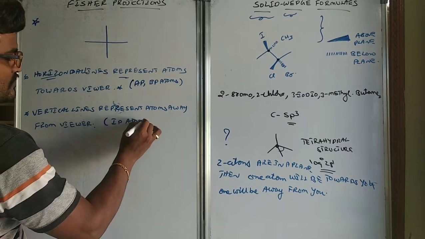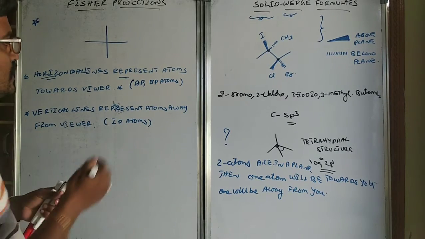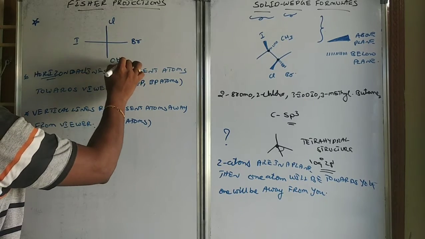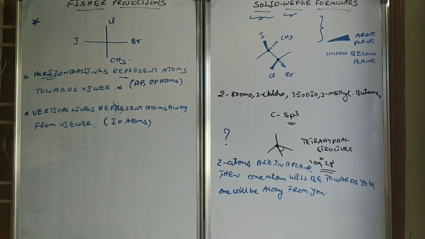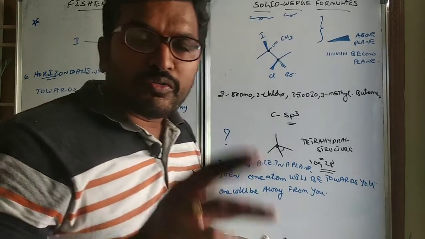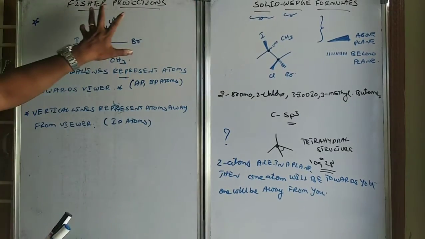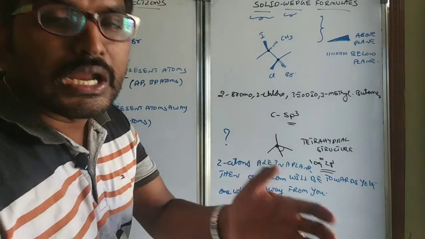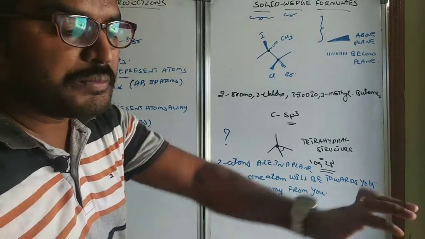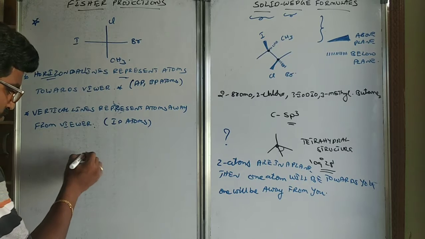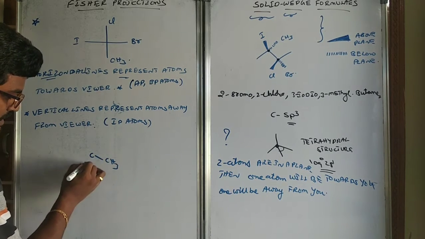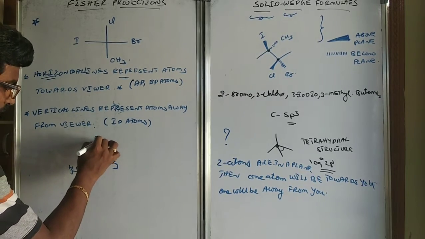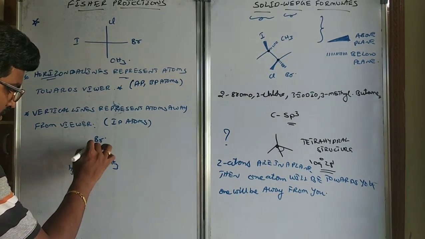In-plane atoms will be present like this. So here you see Br, Cl and then CH3 will come. Whenever you are writing Fisher projections, you always have to imagine the compound in such a way that two will be towards you and the remaining will be away from you. Let us take this one: C, CH3, C2H5, Cl and then Br is there.